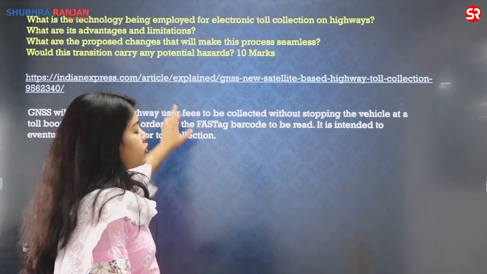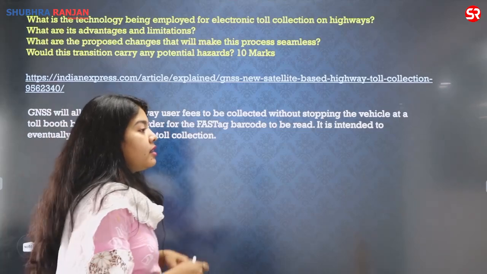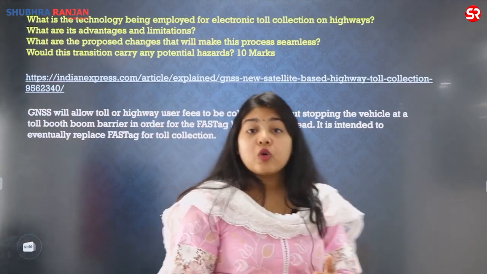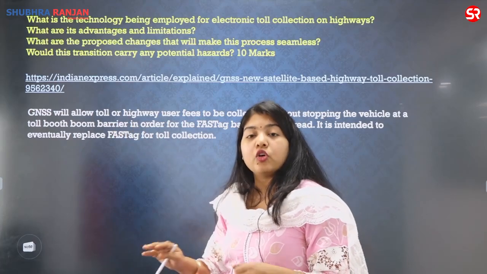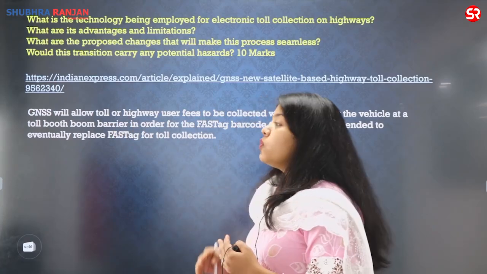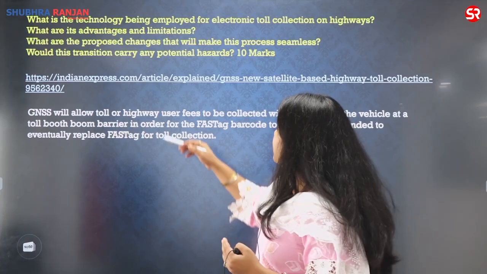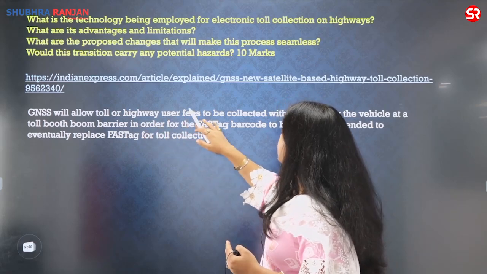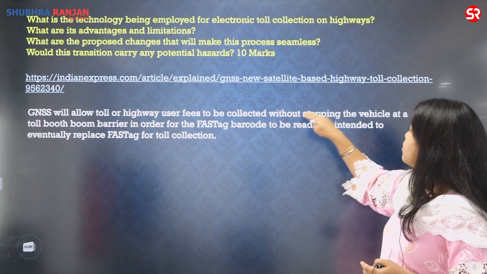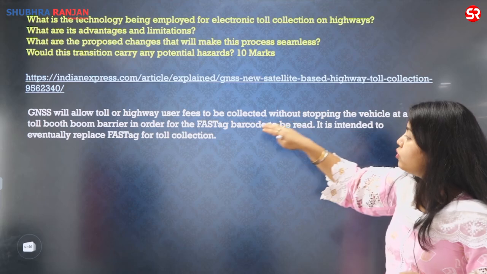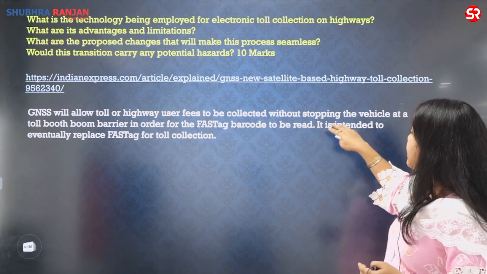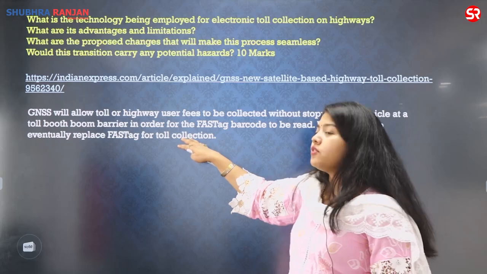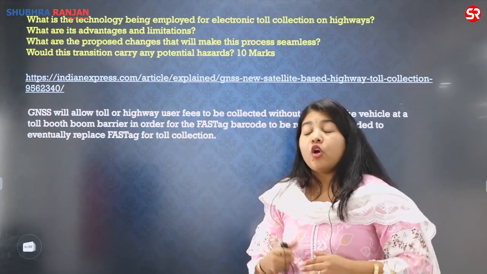that the government has recently announced that the GNSS, the new technology, will be introduced which will allow the toll or highway user fees to be collected without stopping the vehicles at the toll booth or boom barrier in order for FASTag barcodes to be read. It is intended to eventually replace the FASTag for toll collection.